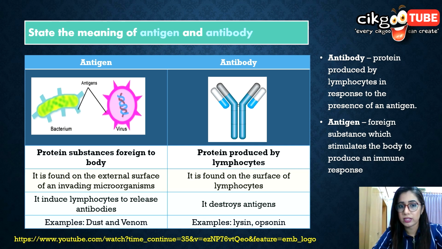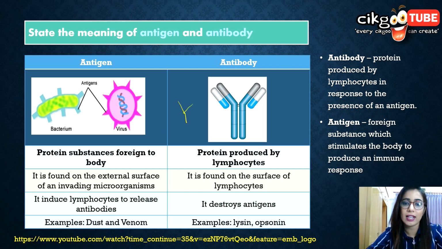What are antibodies? Antibodies are proteins found on the lymphocyte surface, or proteins released by the lymphocytes into the blood plasma. You can look at the diagram here on the antibody shape. Antibodies are usually Y-shaped.